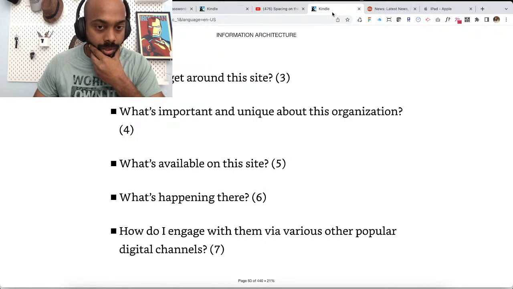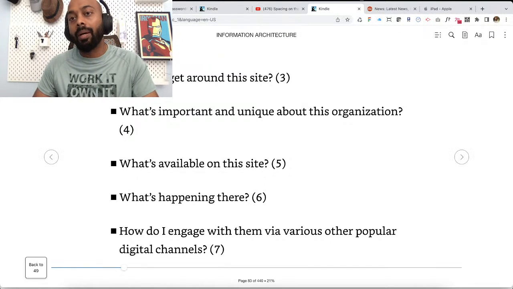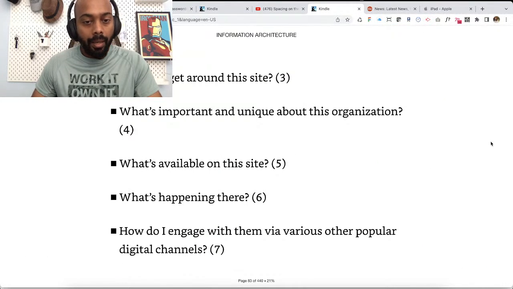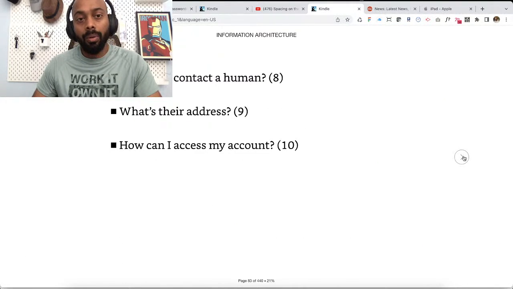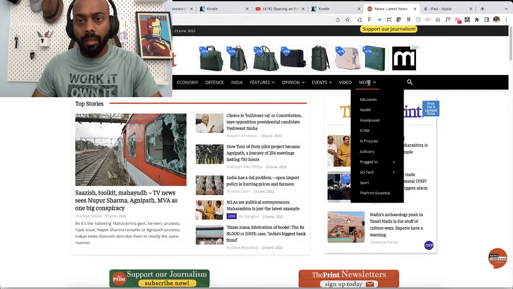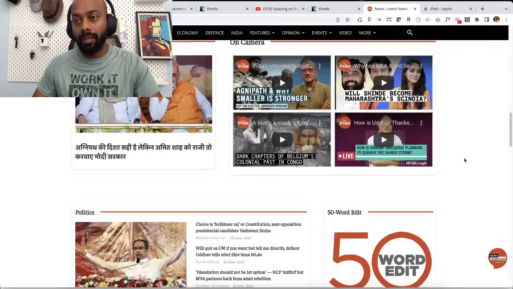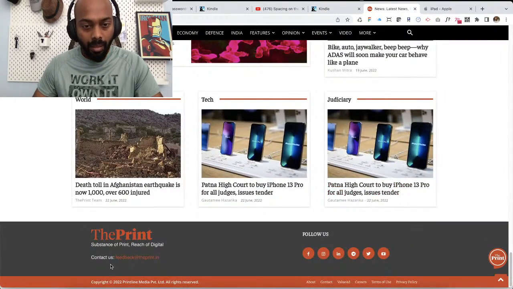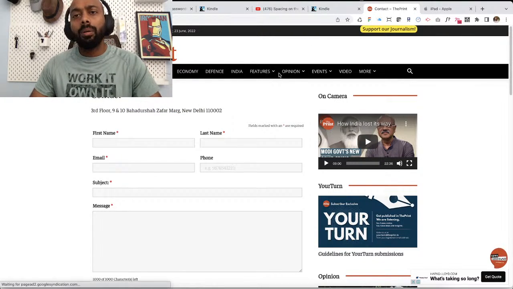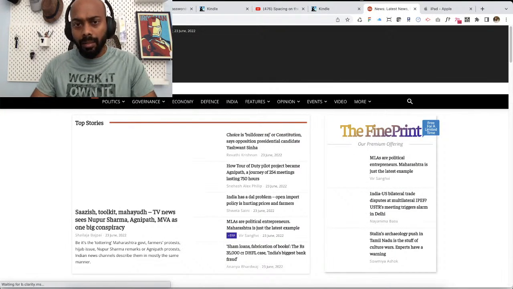And the next one is, how do I engage with them via various other popular digital channels? This is all the channels that they are in. And how can I contact a human? I'm sure it's somewhere there in About. What's their address? How can I access my account? I don't think there is a user aspect to this, so I don't think we'll find that. But let's try and find how I can contact a human. So Contact Us is here. What is their address? I don't know if this is their address, which is great. So pretty much The Print is